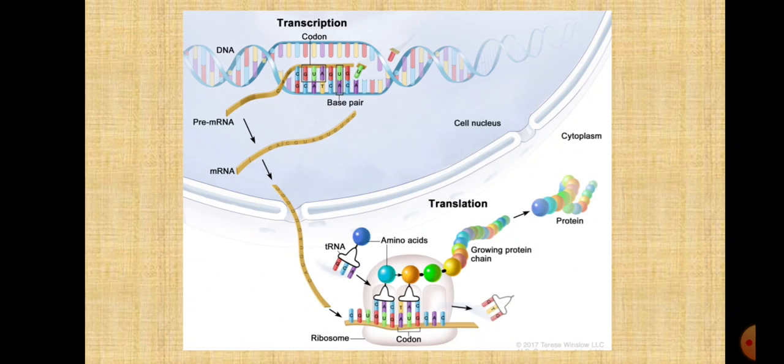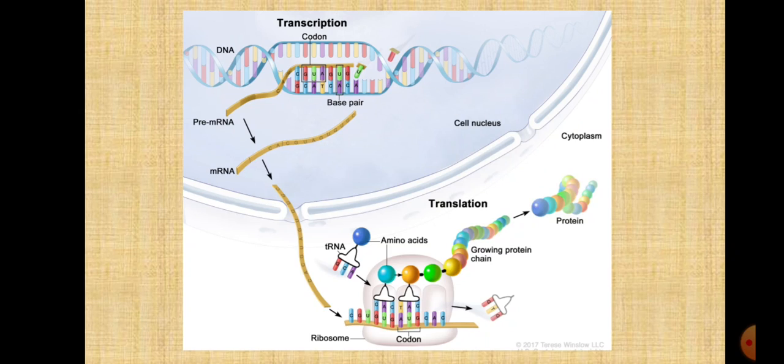Now during this process, there are ribosomes inside the cell, we know that very well, and inside the ribosomes there is ribosomal RNA, the third type of RNA. This ribosomal RNA moves from one end of the messenger RNA to the other end. Now we have finished with the transcription and translation.